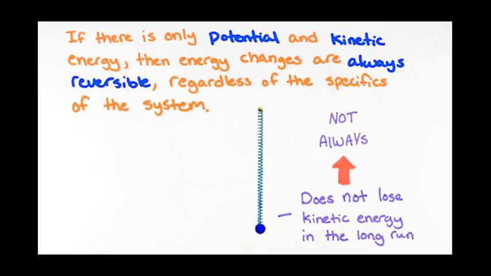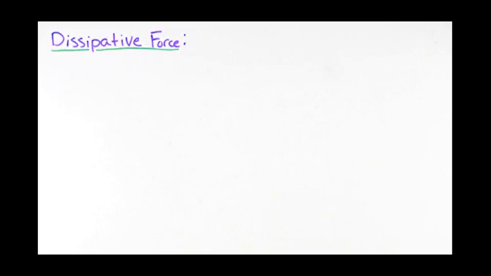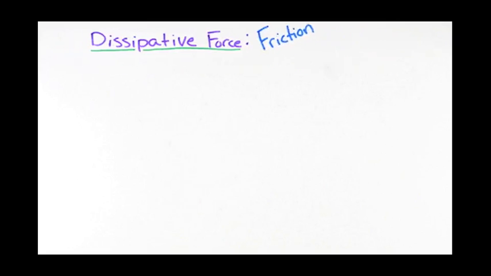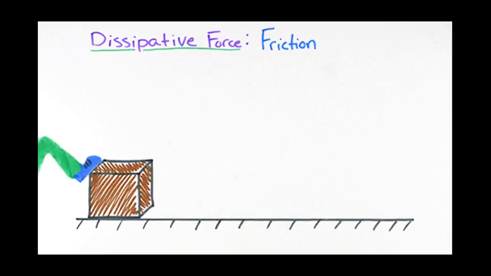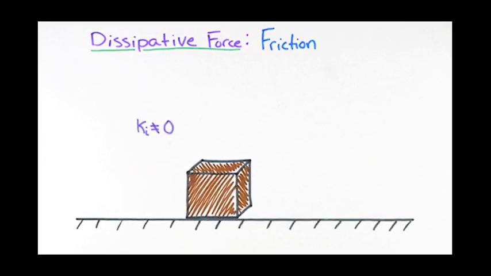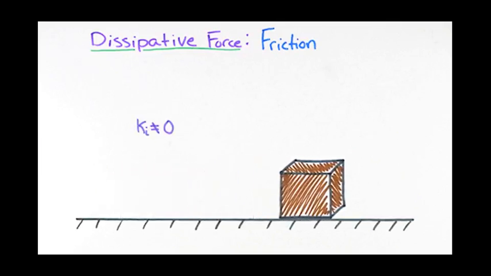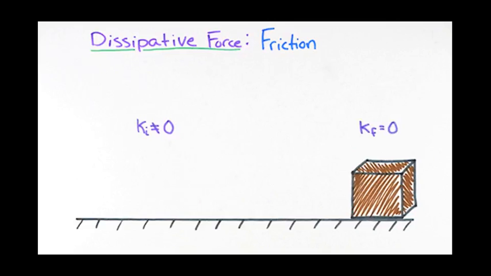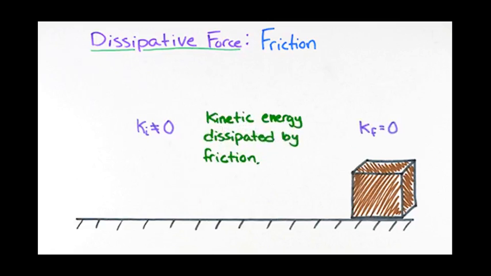There are other types of forces that we call dissipative forces, which reduce, which dissipate the energy that once was accessible as, or associated with, the system's kinetic energy. We've already encountered examples of these kinds of forces. Friction is one such force. We know that if we give a box a shove, the box starts out with some kinetic energy, but eventually, as the box slides across the floor, the box will come to rest. It no longer has any kinetic energy. We say that the energy was dissipated by friction.